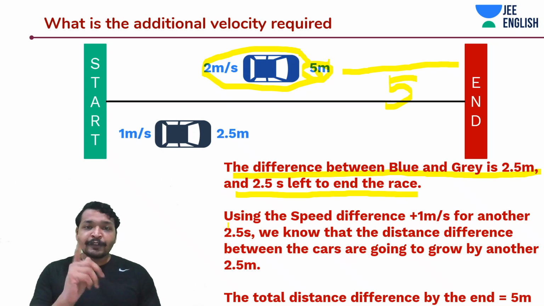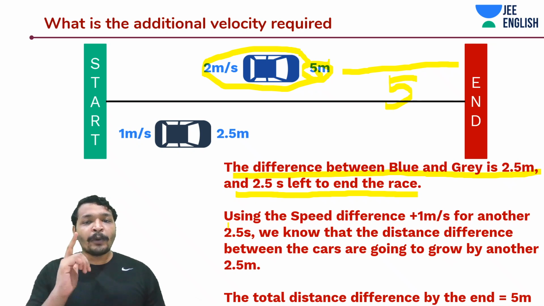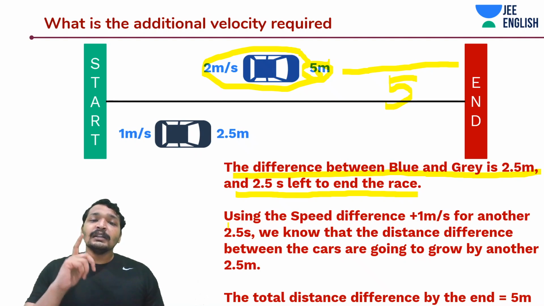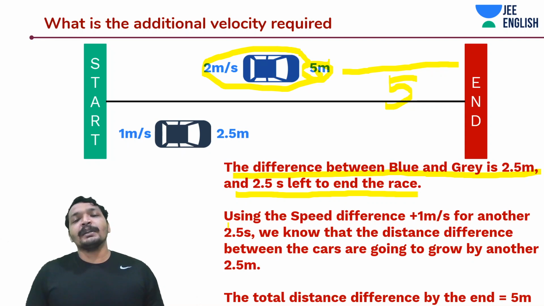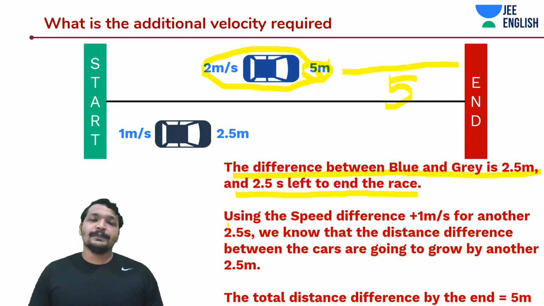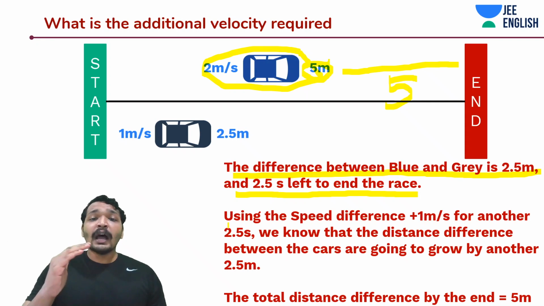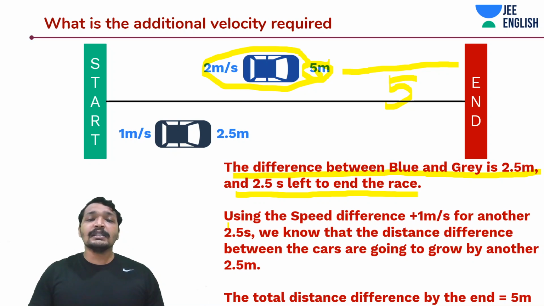Okay, the time left to complete the race is 2.5 seconds. The distance between you both when you have the same velocity is 2.5 meters until the end of the race. Now divide this 2.5 meters by 2.5 seconds. Then an additional 1 meter per second is needed.